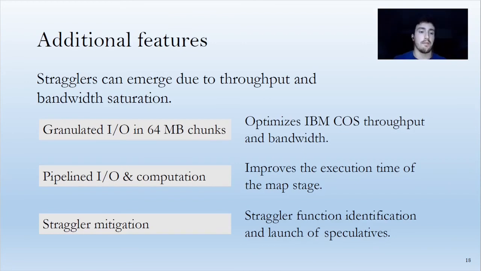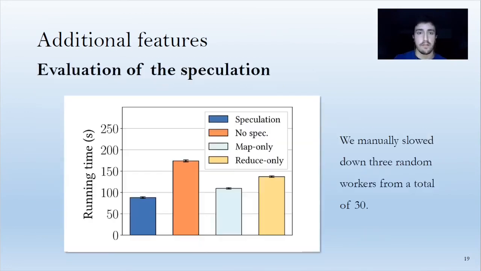And also we have implemented a straggler mitigation algorithm that launches speculatives of the slowest functions, and we have evaluated it through the generation of artificial stragglers by adding a little slowdown to their in-out operation, and we have evaluated the execution time with artificial stragglers with straggler mitigation and without straggler mitigation. And as we see in the graph, the execution time with straggler mitigation was significantly lower,